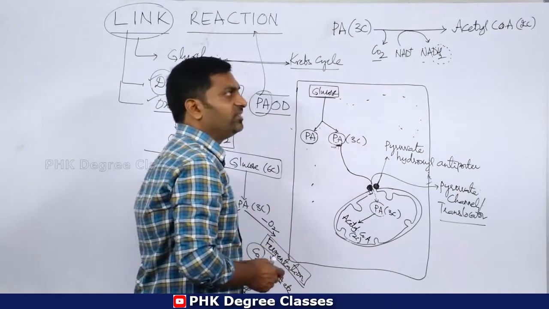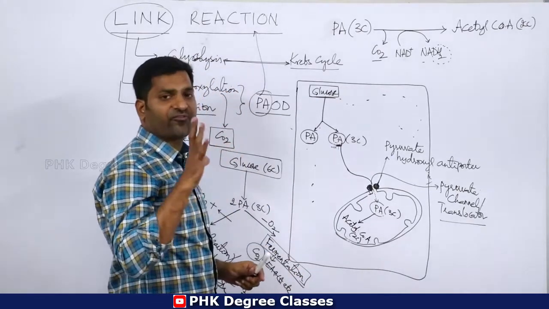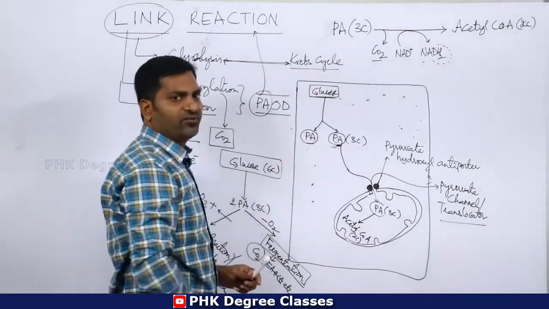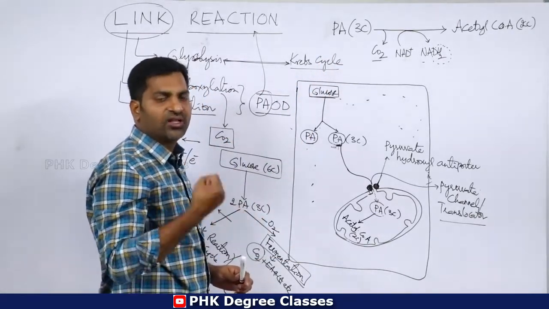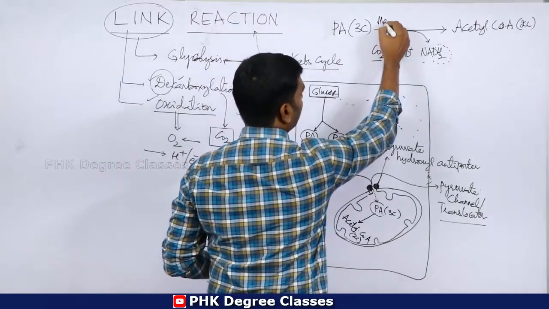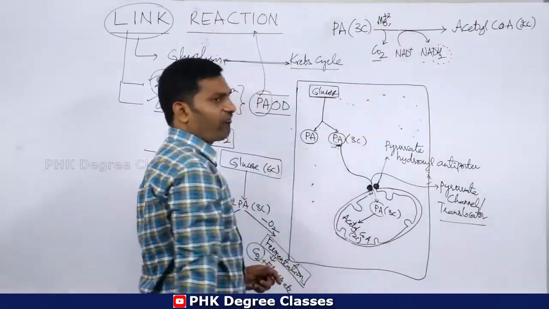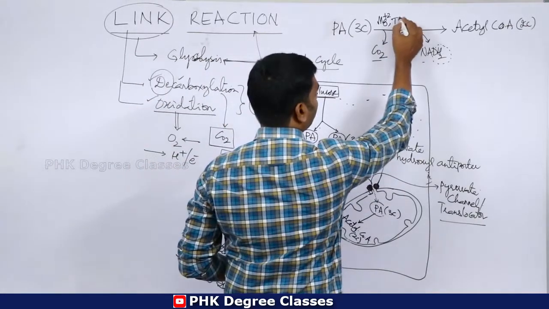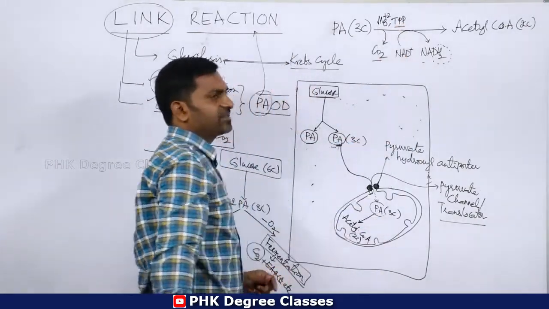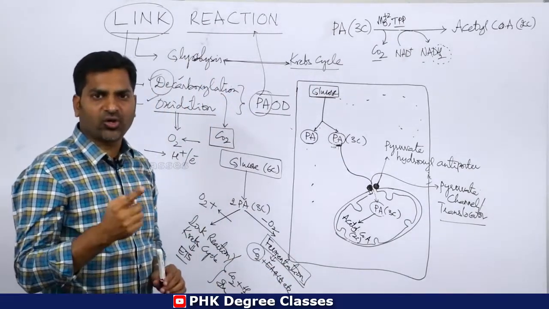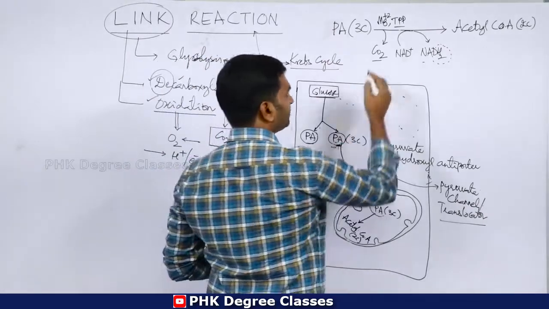Now there are some cofactors involved in the conversion of pyruvic acid into acetyl-CoA. 5 kinds of factors. Remember, magnesium ions, Mg+2, is involved in the conversion. Then TPP, which stands for thiamine pyrophosphate, is involved.